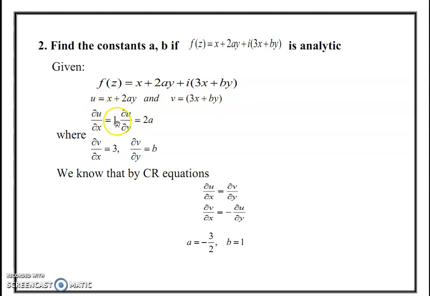ux equal to 1, uy equal to 2a. Then vx equal to 3, then vy equal to b. Using the CR equations, ux equal to vy, vx equal to minus uy. Now comparing the values of ux and vy, vx and uy, we obtain a equal to minus 3 by 2 and b equal to 1.